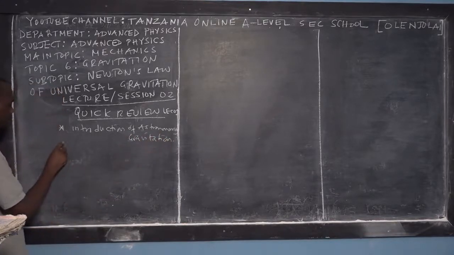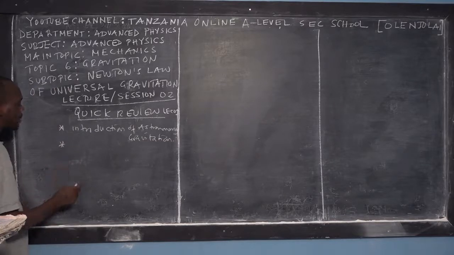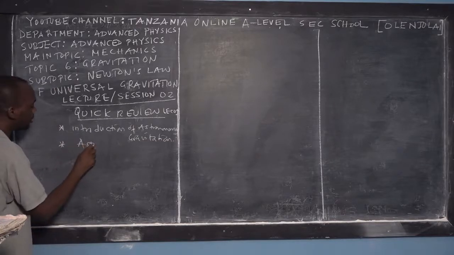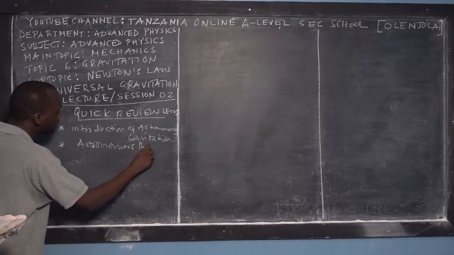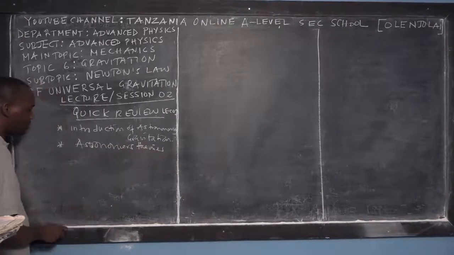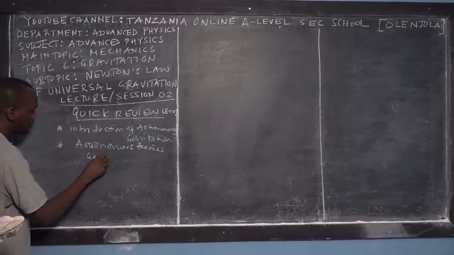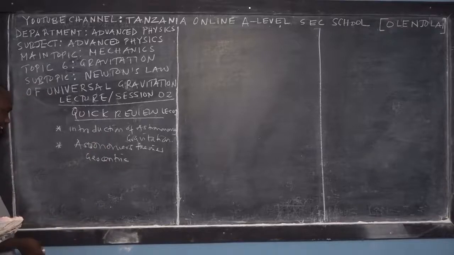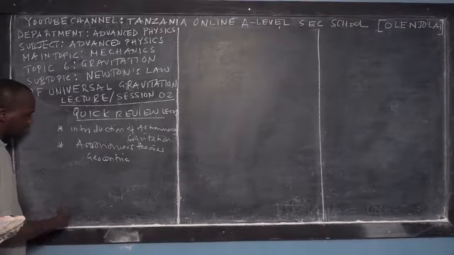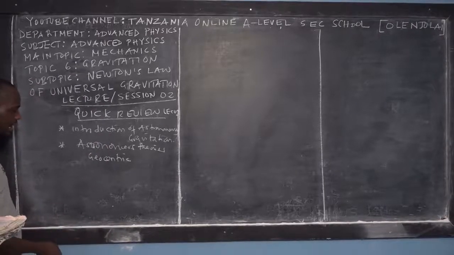Then we spent some time discussing astronomers' theories, and we discussed three of them. The first one was geocentric, how we thought about the sun and the other related bodies, such as the planets, the earth, and the moon.